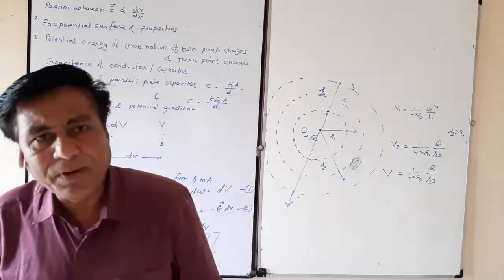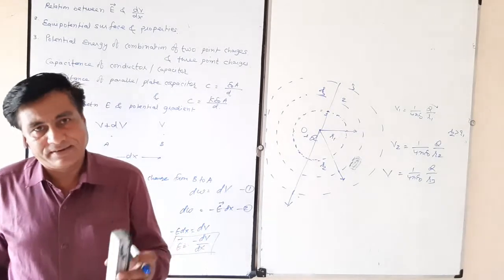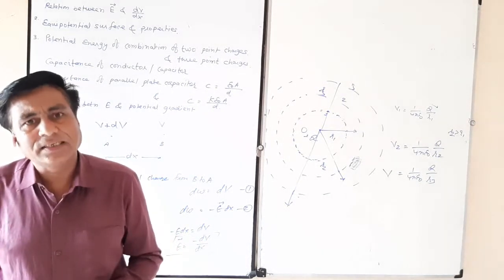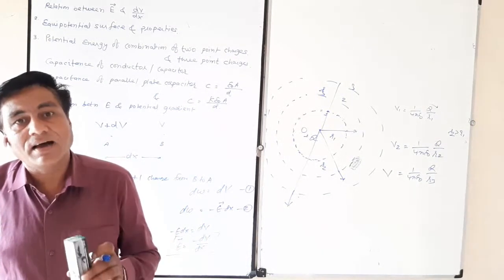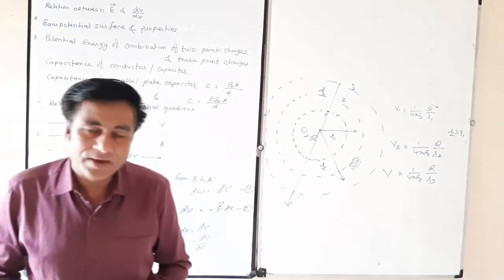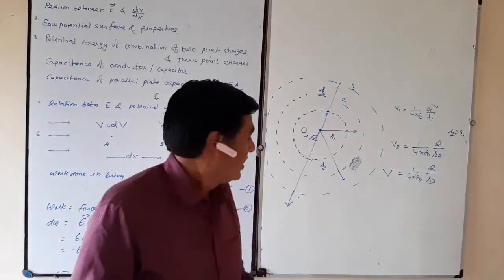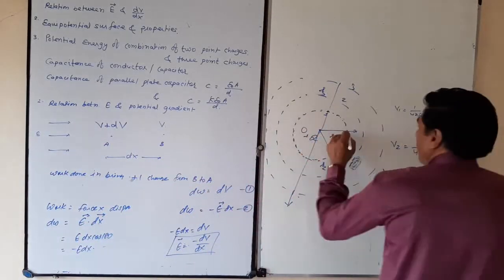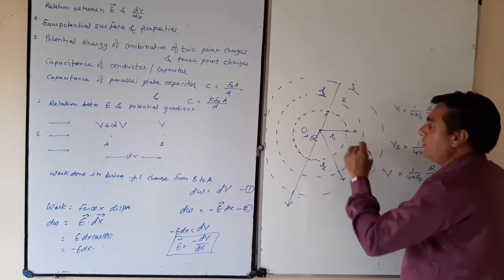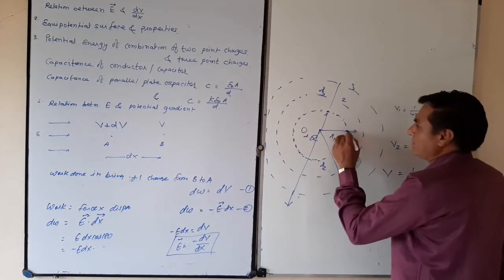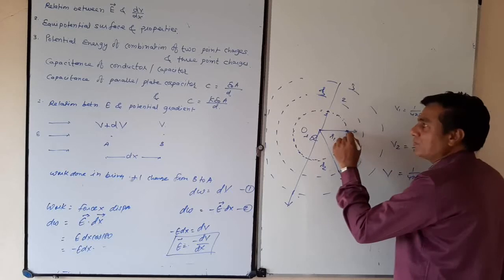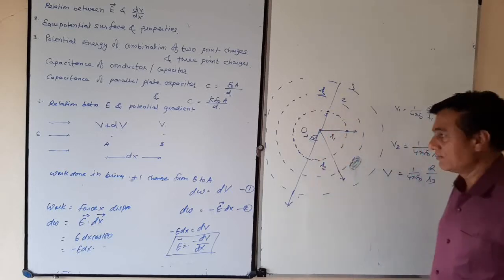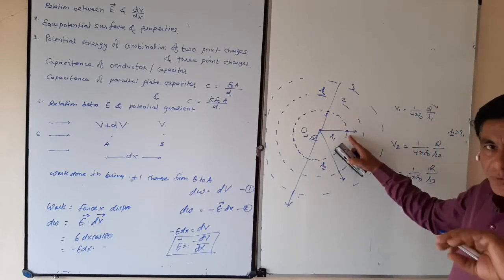This means the electric field intensity at an equipotential surface is always perpendicular or normal.